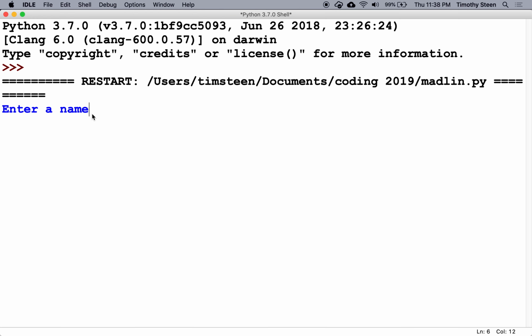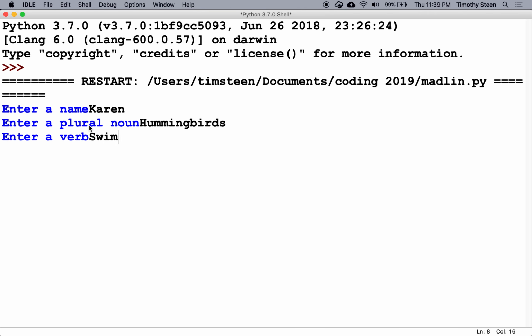So we are going to just start here, and you can make little adjustments, like it said ask for a noun, but I will ask for a plural noun. Let's see, a verb. I should have said whether it was ing or past tense or present tense. Man, I can't think of a good verb, but I'll say swim.